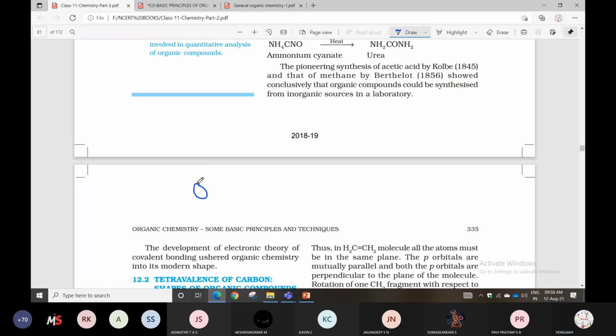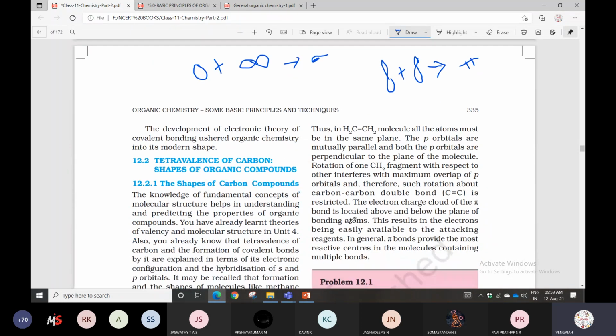This is one end, this is another end, and the end-to-end overlap forms a sigma bond. Otherwise, this is one atomic orbital and this is another atomic orbital, both overlapping sideways, which forms a pi bond. If you have doubt, once again recall the chemical bonding chapter.